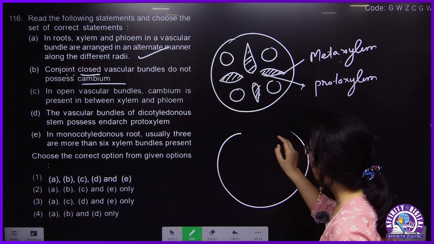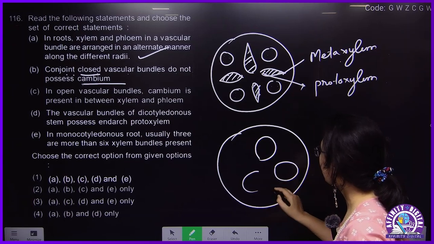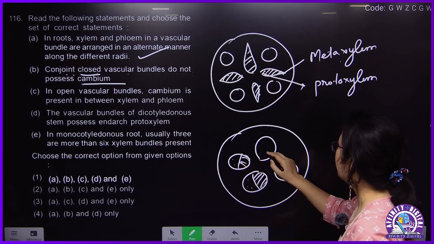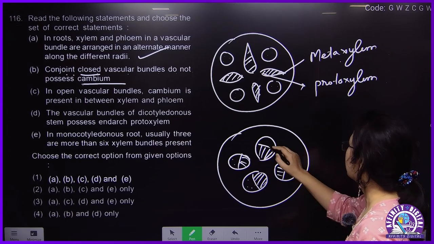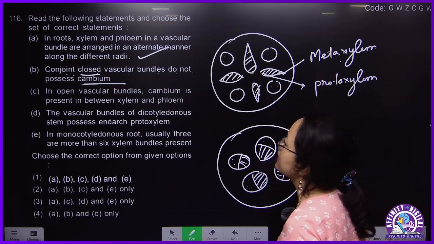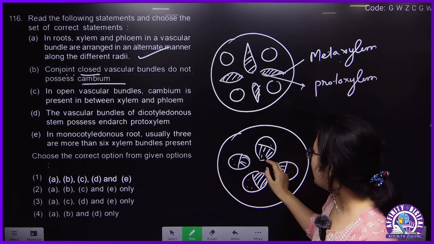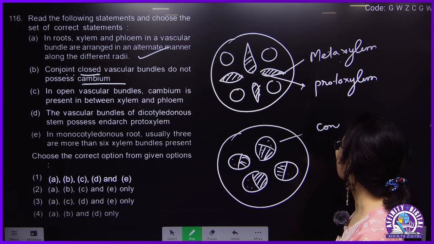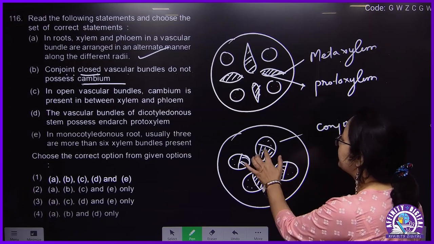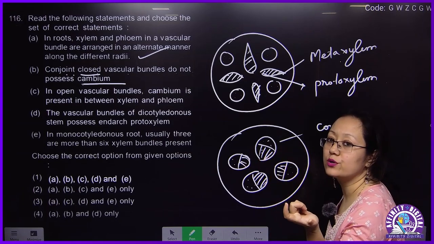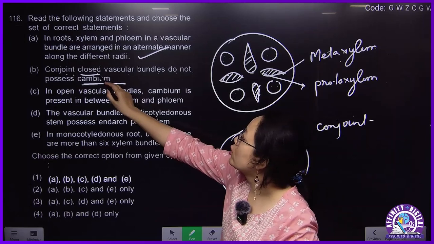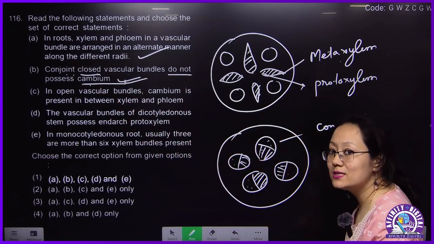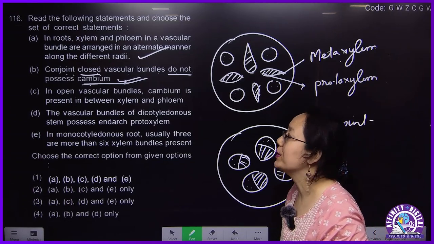So in the case of stem, let's consider like this. This is xylem, this is phloem. Xylem, phloem, xylem here, then phloem, like this. Here we see conjoint closed. Closed means xylem and phloem are in the same bundle, same radius. This will be called conjoint. And cambium can be present in between or can be absent. If it is absent, then that will be called closed. Do not possess cambium, is correct. So if cambium is absent, then it will be closed. Present, then it will be open.